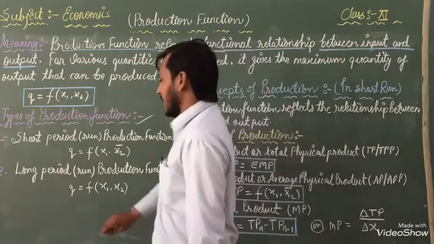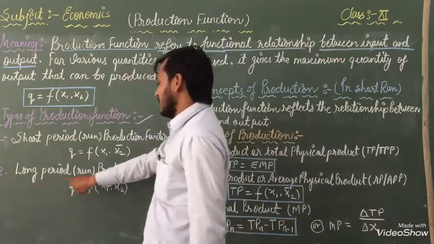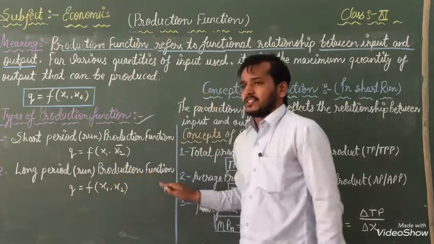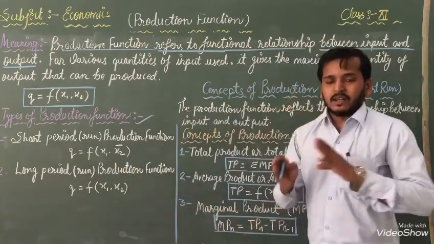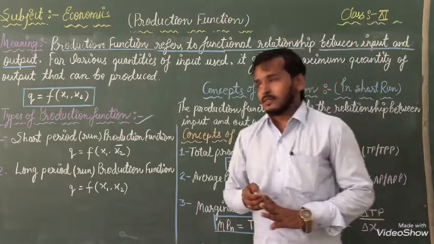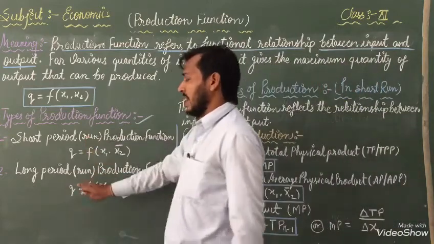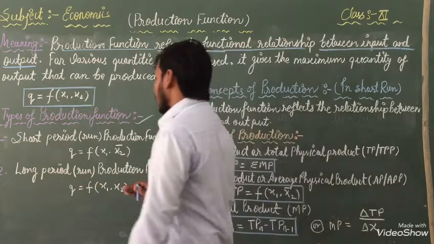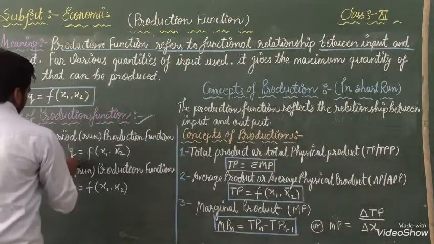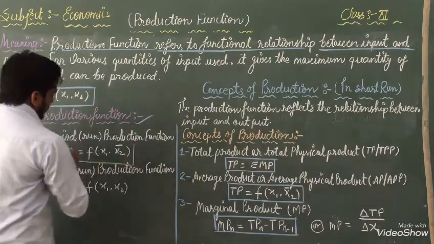Second one is long period run production function. So two types of functions we are going to read: short term and long term. Now one by one we have to read and explain it.